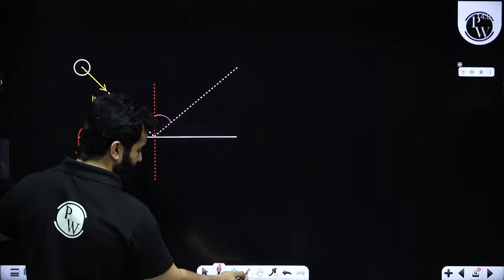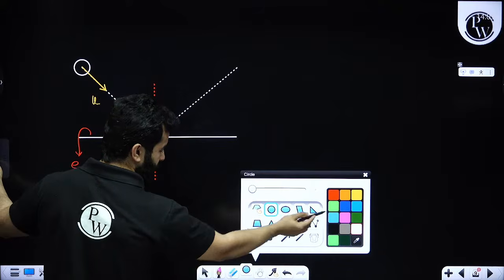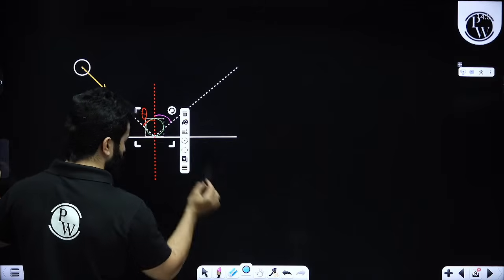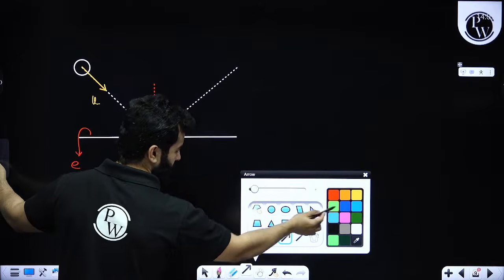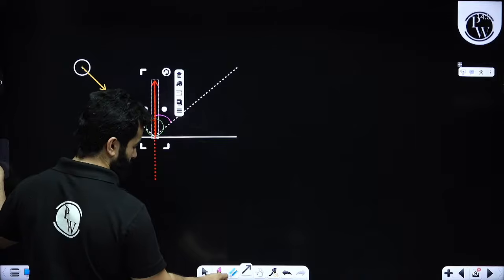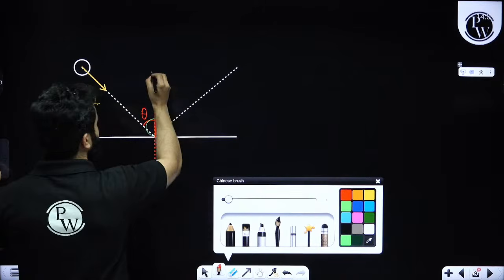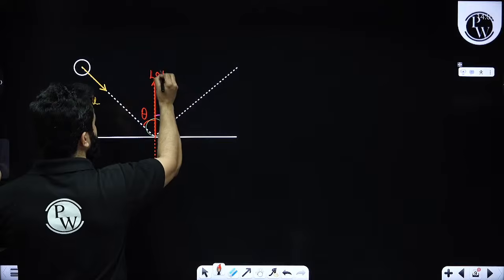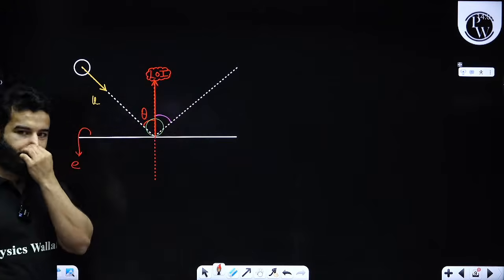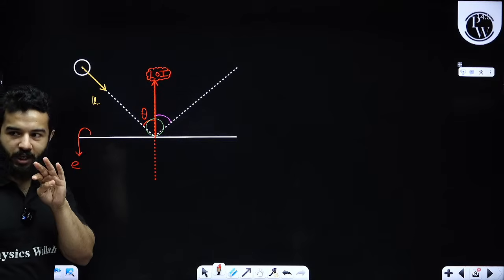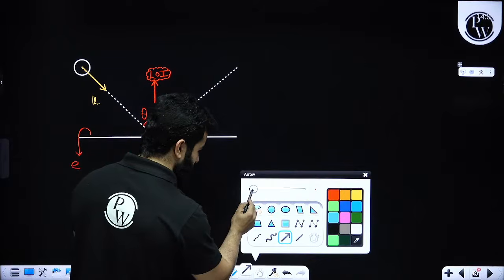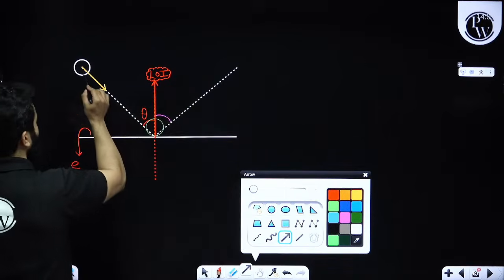But one thing is certain, when this ball will reach at this point, the common normal will be something like this. The common normal will be something like this. This is going to be the common normal, and this is going to be the line of impact. This means that only velocities which are along this line will get changed, and velocities which are not along this line will not change. This basically means, my dear friends, you have got u.